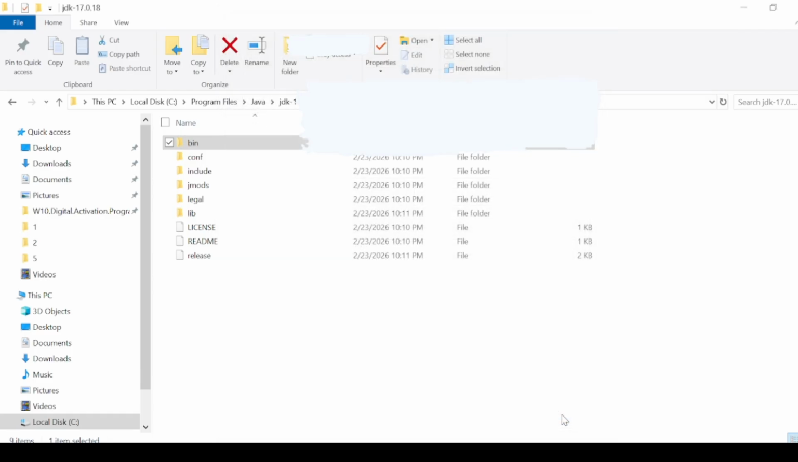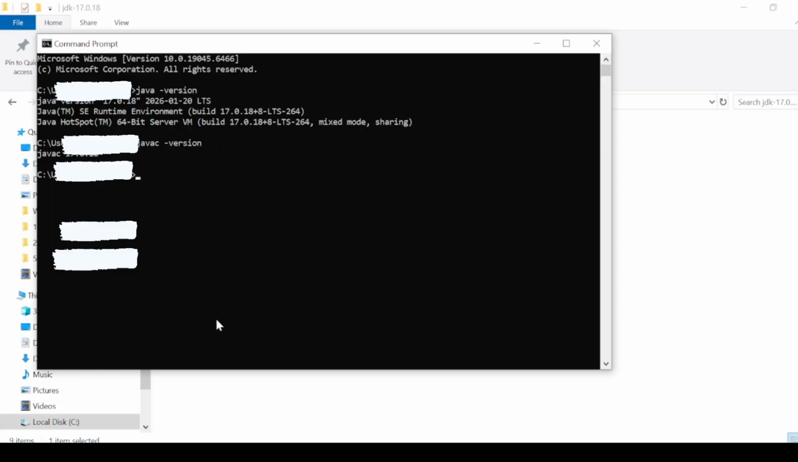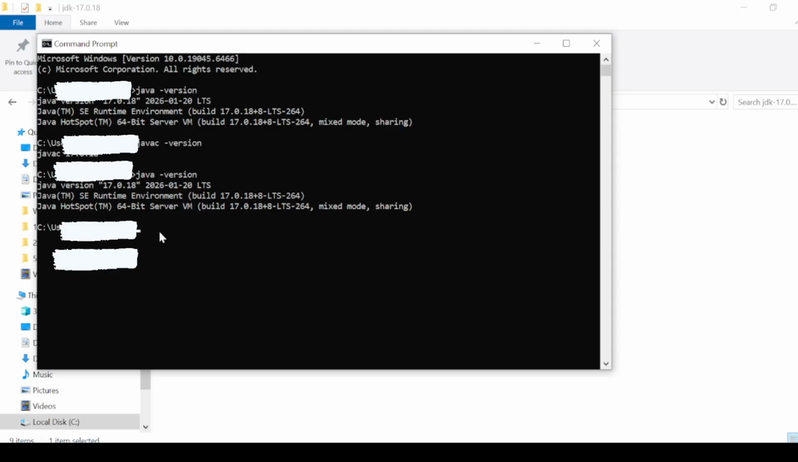So now go back to your command prompt and try again. Write java space -version, enter. So for the second one, javac space -version, enter. If both commands now show a version number, congratulations, everything is set up correctly.